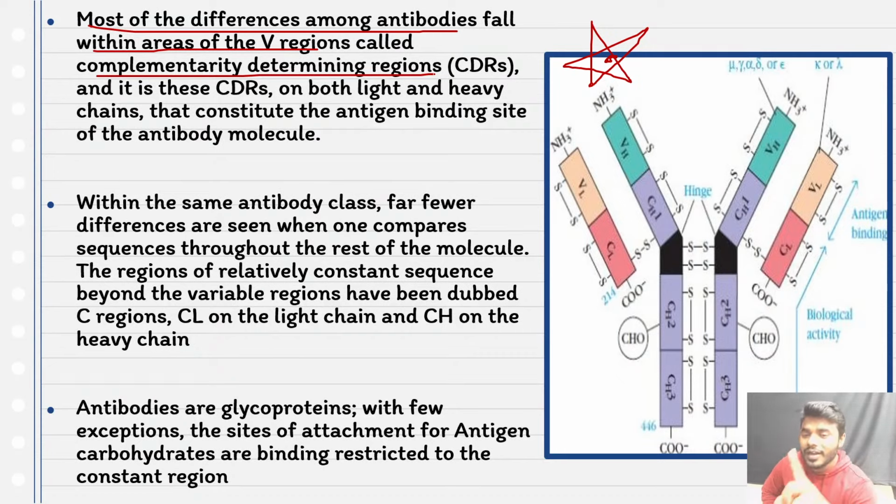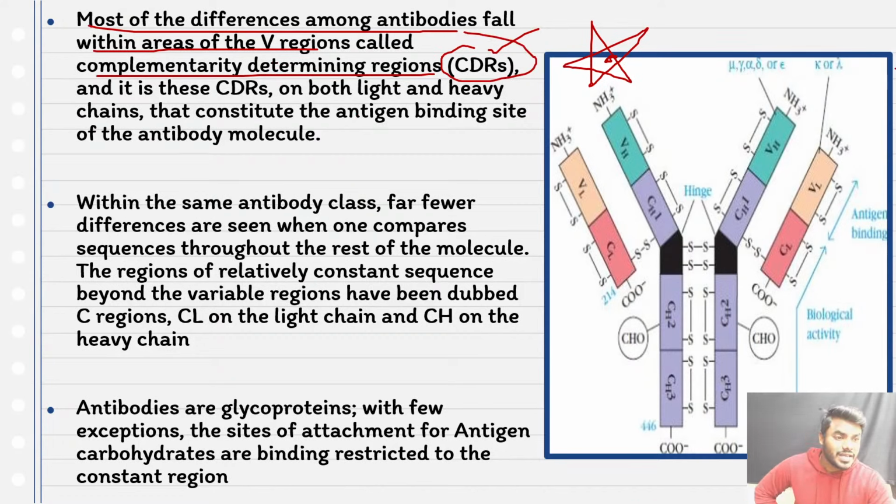One antibody can differ from another antibody majorly in their V regions called CDRs, which is absolutely a true statement. One antibody majorly differs from another antibody in their V regions, which are having CDRs.